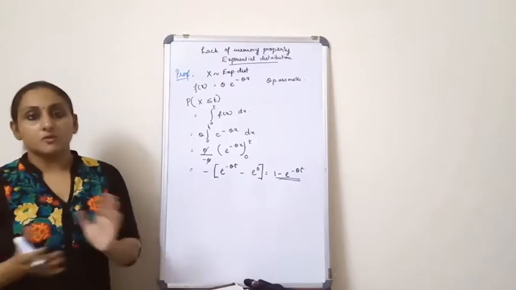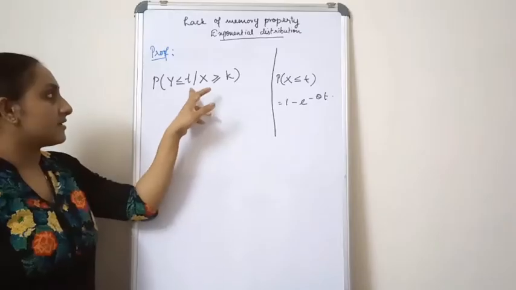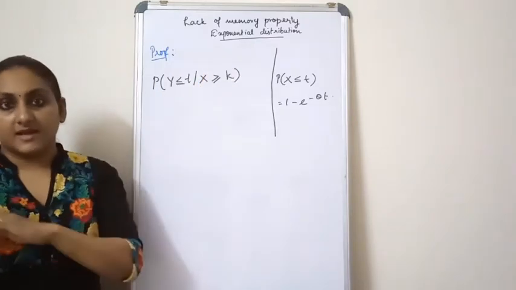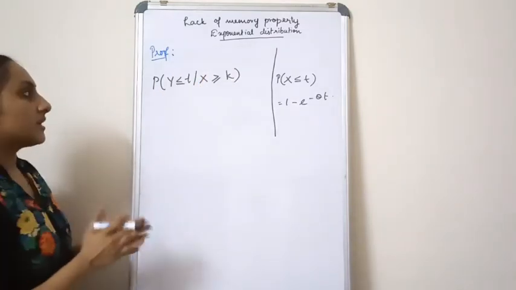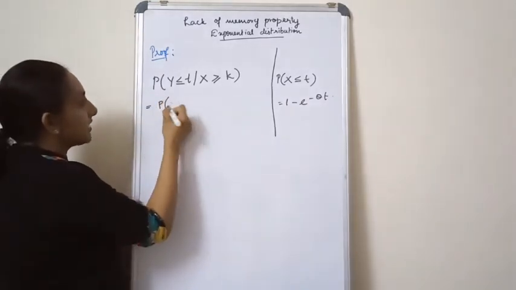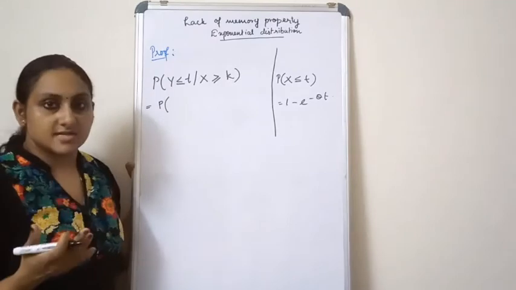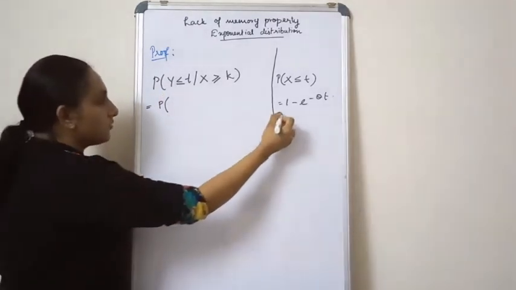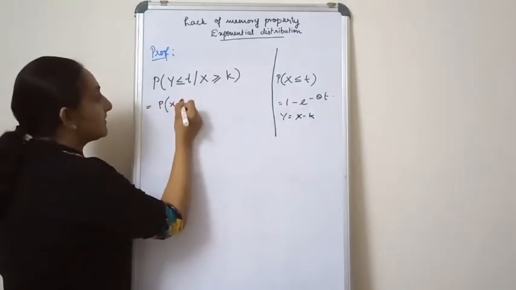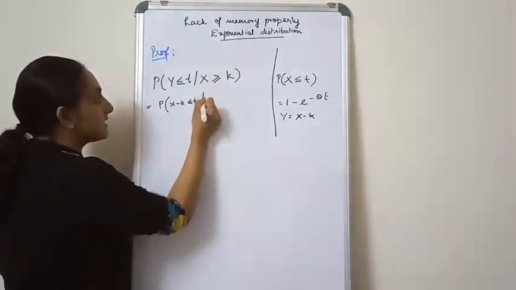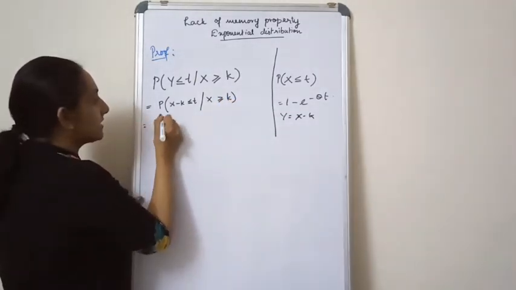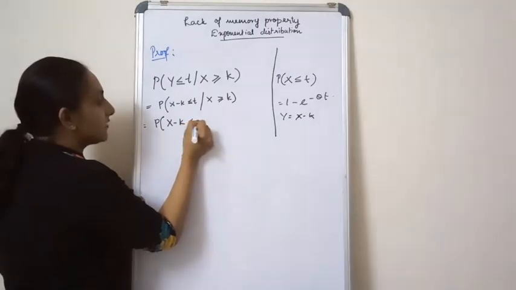Now we will move on to proving the equality: the probability of Y less than or equal to t given X greater than or equal to k. This is the left hand side of our theorem. Since Y is equal to X minus k, instead of Y I will write X minus k. So this is the probability of X minus k less than or equal to t given X greater than or equal to k.